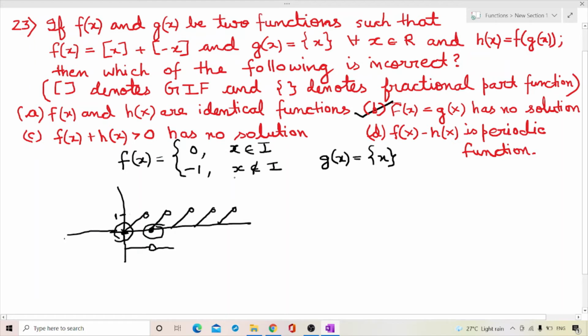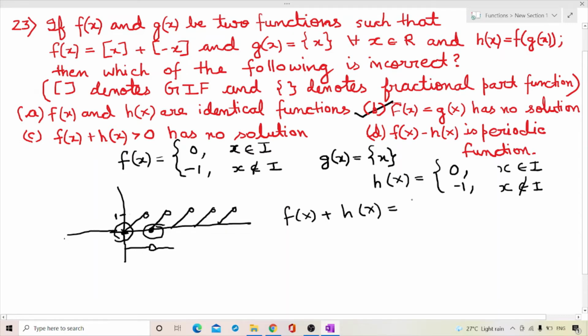Now f(x) + h(x) is greater than 0 has no solution. So let me write what h(x) was: h(x) was equal to 0 for x belongs to an integer and -1 for x does not belong to an integer. So f(x) + h(x) will be equal to 0 and -2 for x belongs to an integer and x does not belong to an integer respectively.